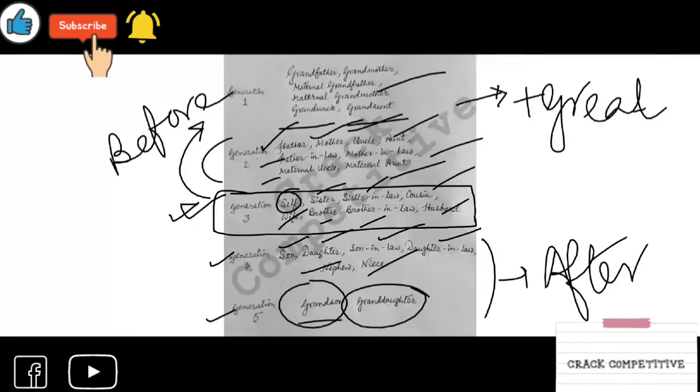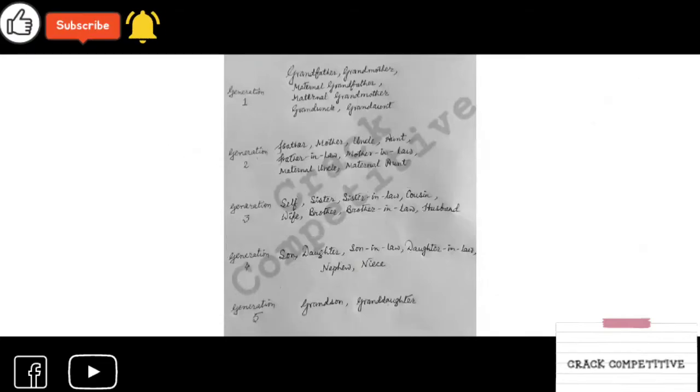You will not have questions after generation 5, so you don't have to know anything beyond that. So this is the fact. You can screenshot this. Okay.